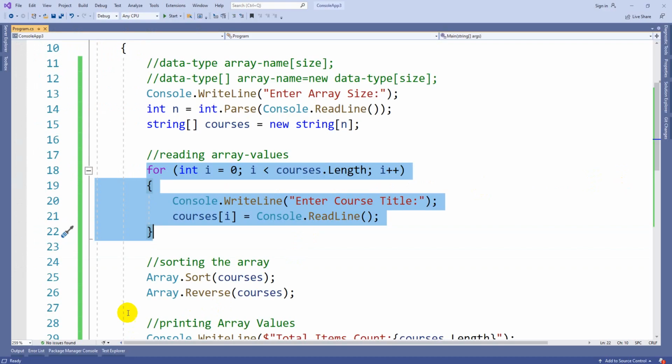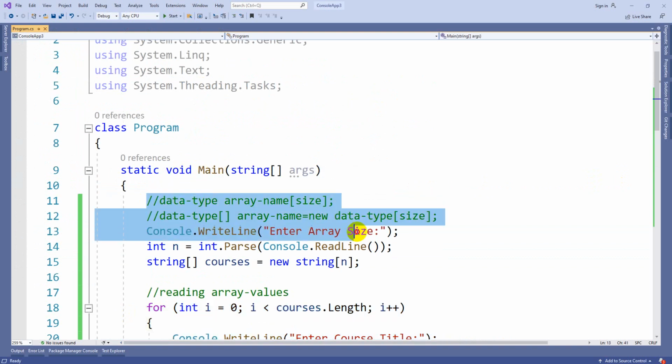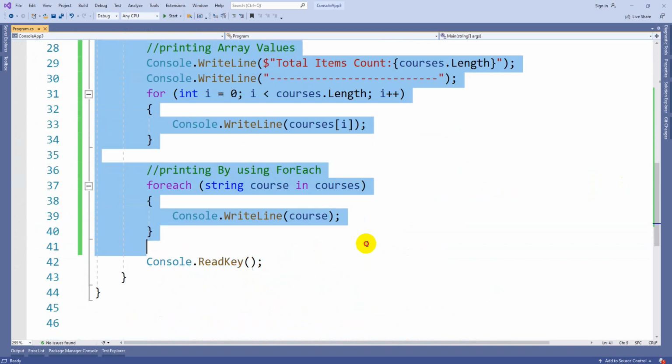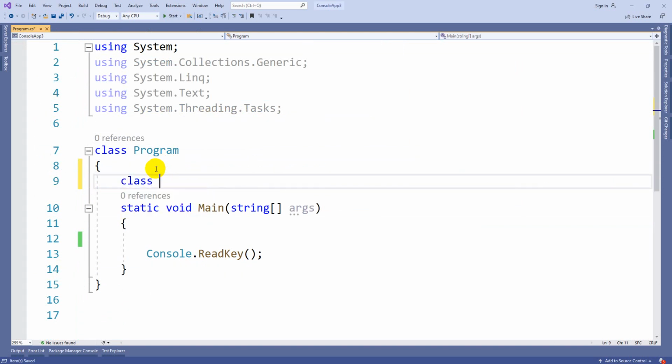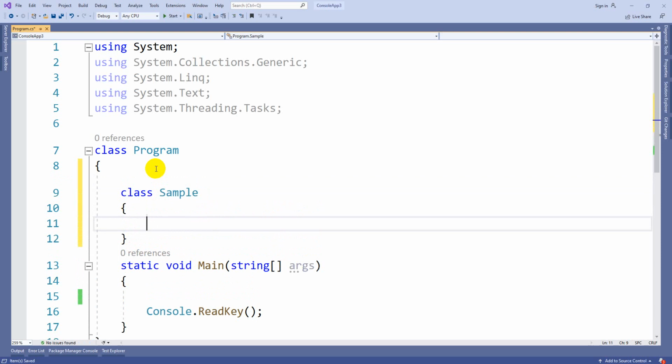Now let me show you a quick example of how we can create a class and how we can work with the class. So suppose class sample. So here you can see it can contain public. Why it is public, I will tell you when we cover encapsulation. Let's wait on why we are using that one.